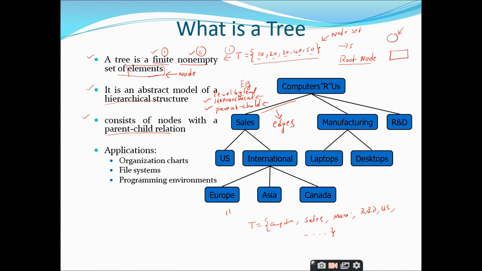Coming to the applications of trees, we can use trees whenever we want to represent a hierarchical relation. For example, organization charts: any organization maintains its structure in hierarchical levels. If we take our college, who is the main custodian?